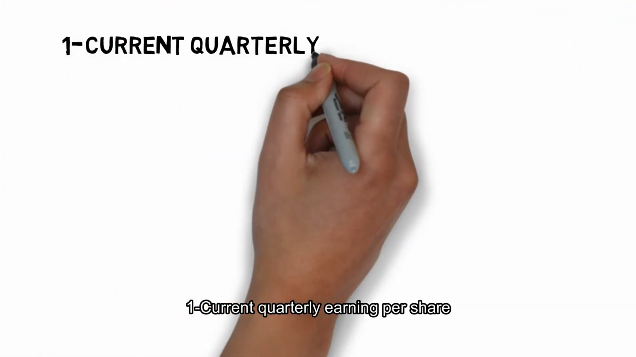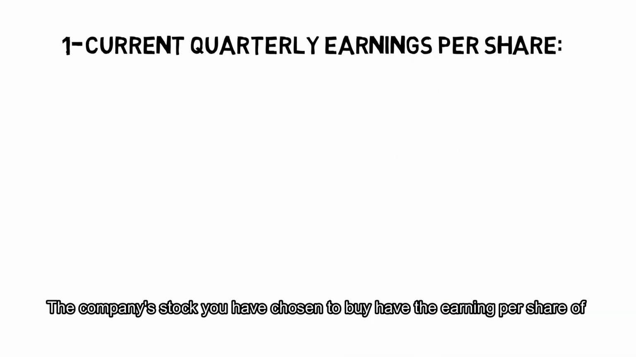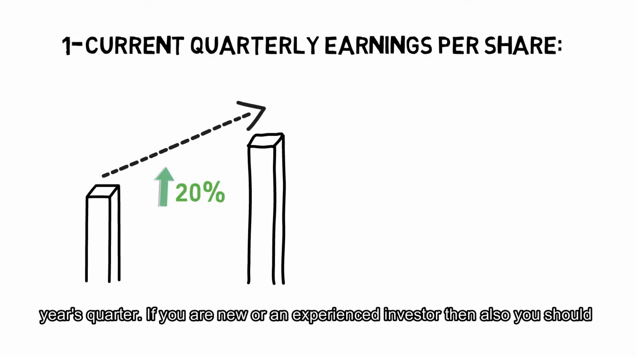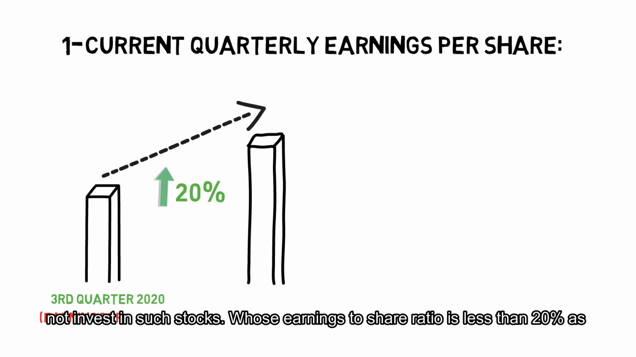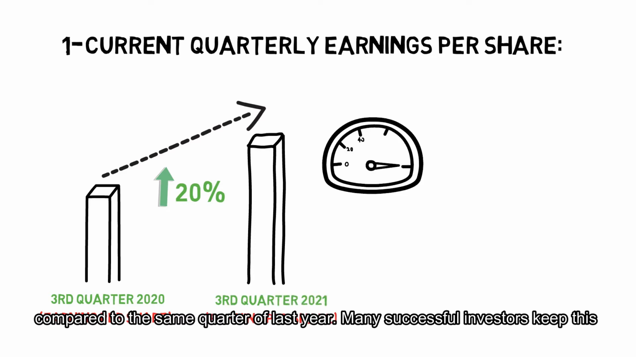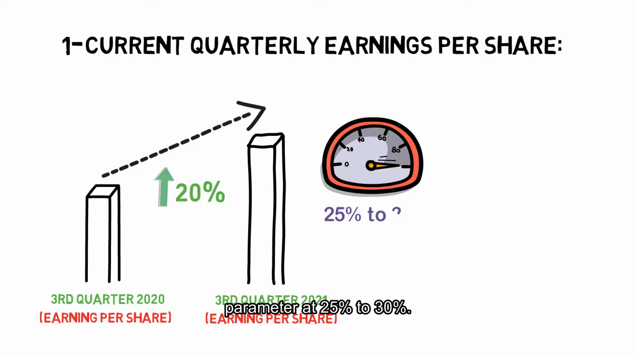This strategy is divided into 7 sections. Number 1, current quarterly earning per share. For the company's stock you have chosen to buy, the earning per share should increase by more than 20% in comparison to the same quarter of last year. Whether you are a new or an experienced investor, you should not invest in stocks whose earning per share growth is less than 20% as compared to the same quarter of last year. Many successful investors keep this parameter at 25 to 30%.